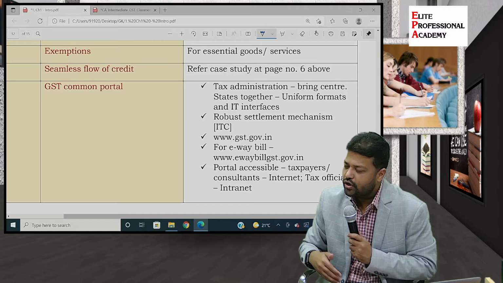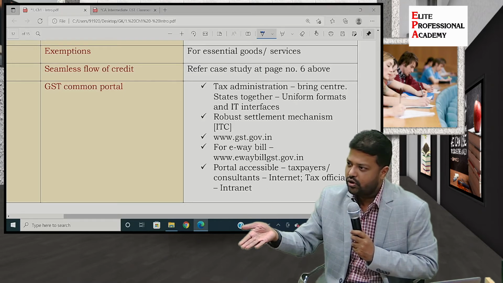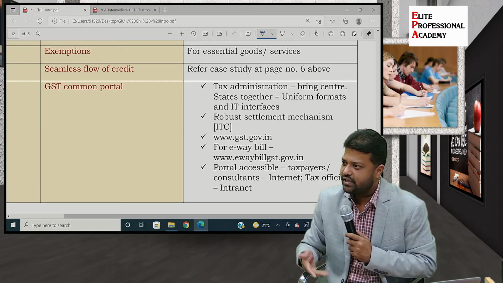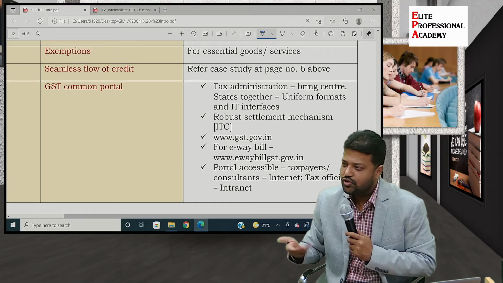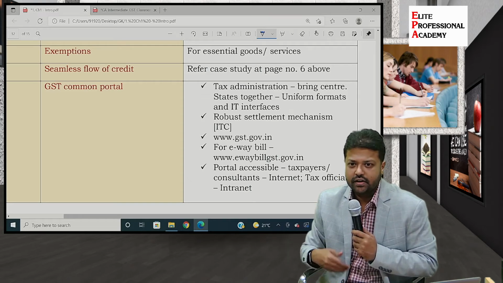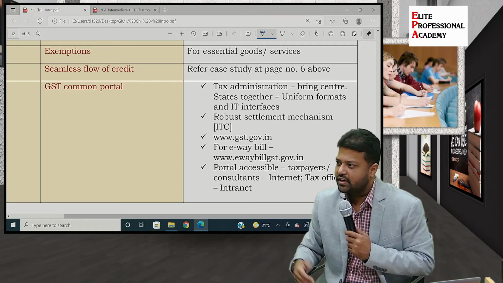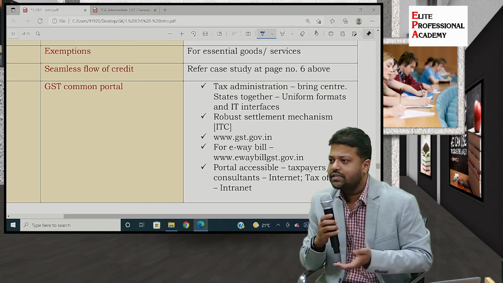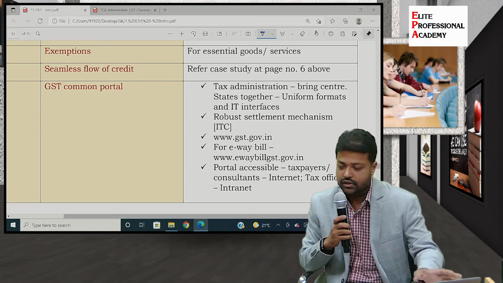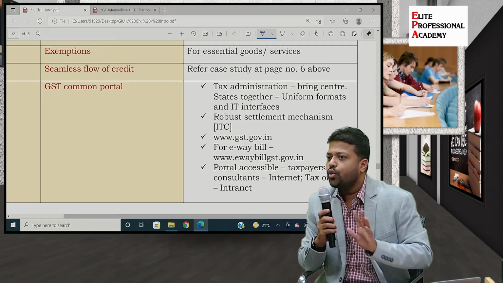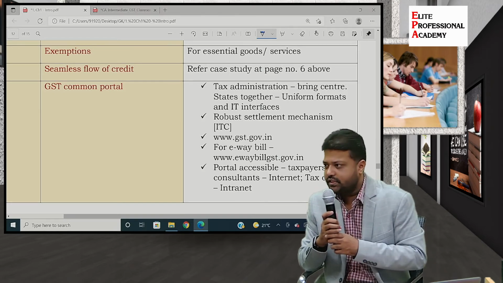Even now, if any appeals are going on and I want VC, I can request them to send me a VC link. If it is a local case, usually we prefer going personally, but we can also ask for a VC link. Virtually, we can conduct the hearings. So now, so much reliance is there on the infrastructure. The role of the GST Common Portal becomes very crucial in the overall success of GST. Clear?